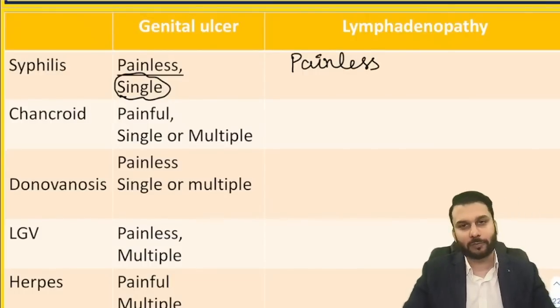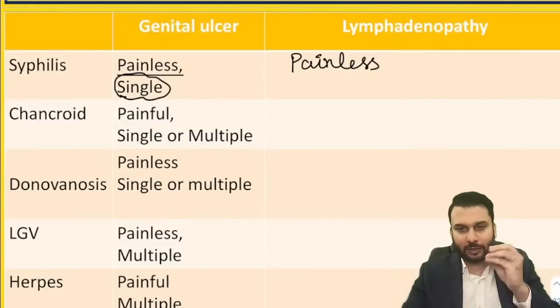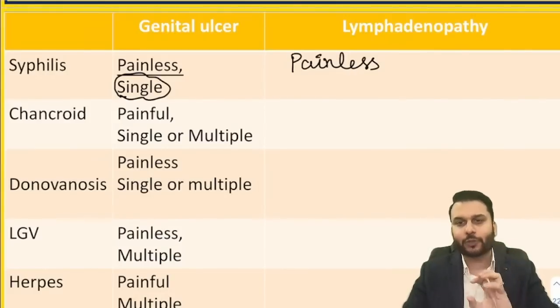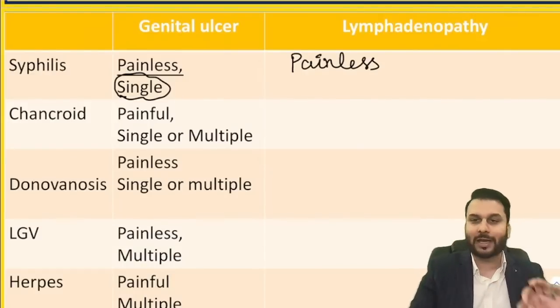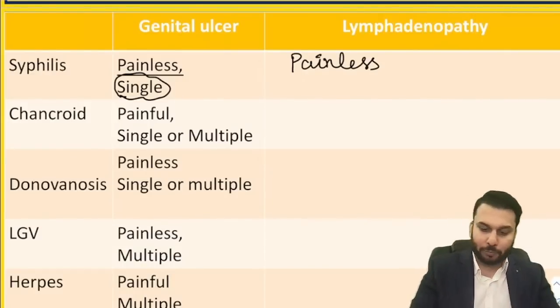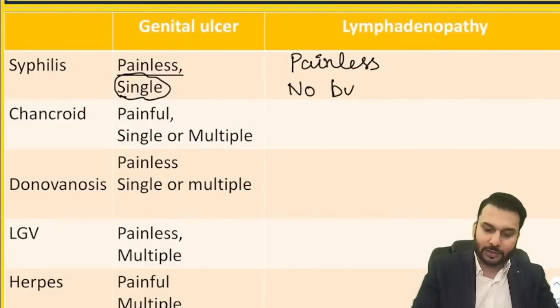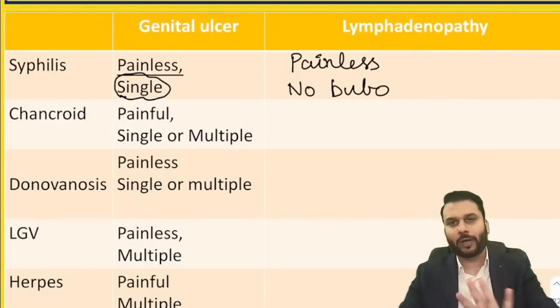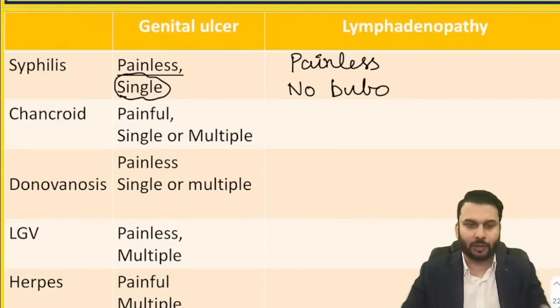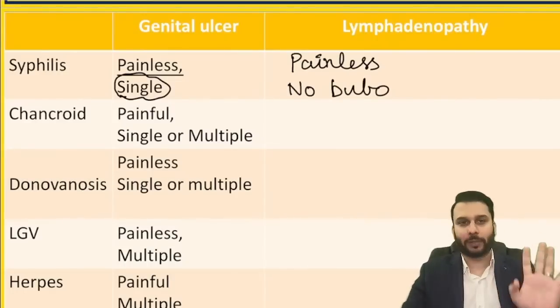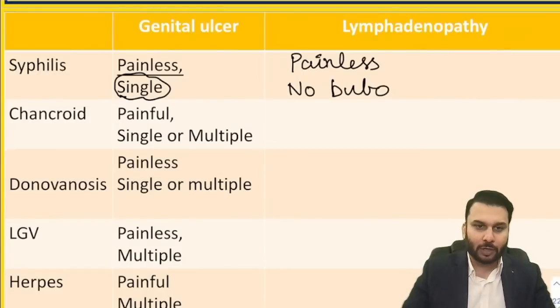Generally, when inguinal lymph nodes swell together, there is a word used, bubo. So bubo is not seen with syphilis. Basically the lymph node involvement is not much here. The ulcer is also painless. So syphilis is simple. I call it simple syphilis, painless. End of the story.